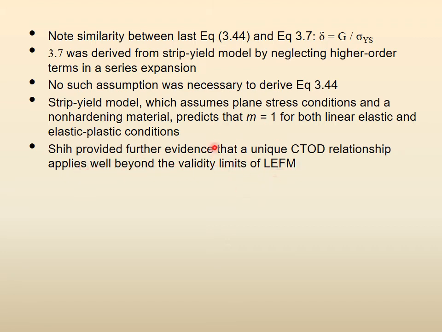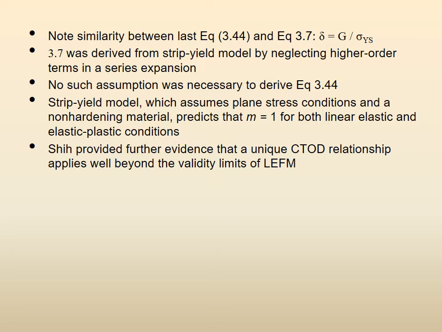So, this was a big piece of research. Strip yield model means just a small amount, significant but small, of plasticity at the crack tip. But then he said that even if you take the non-linearity much further than LEFM, there is a unique relationship between CTOD and the other quantities.